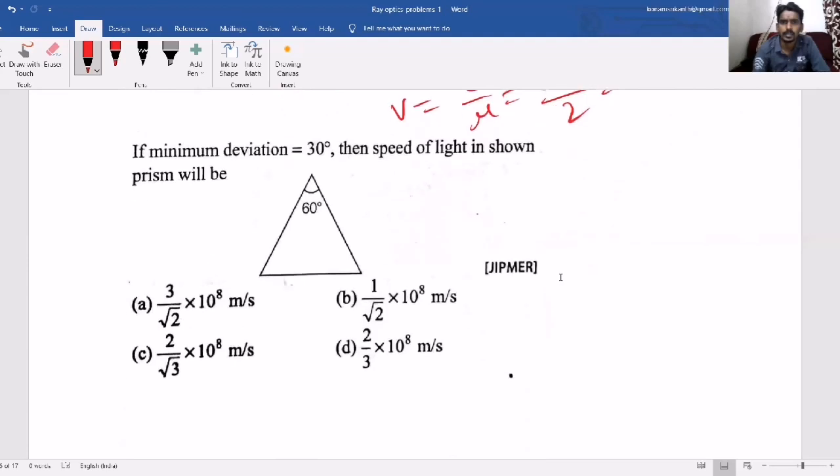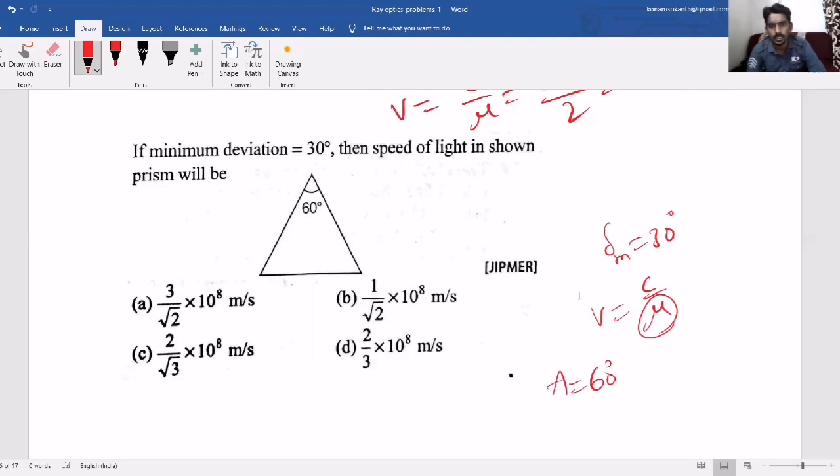Now, after that we have seen the questions based on prism. Usually they will ask questions based on minimum deviation, as I said. Here in this question they have given the minimum deviation as 30 degrees. Then they are asking the speed of light in the medium, in the prism, which means c by mu. So we have to find out the refractive index. And they have given one more value, that A equals 60 degrees.